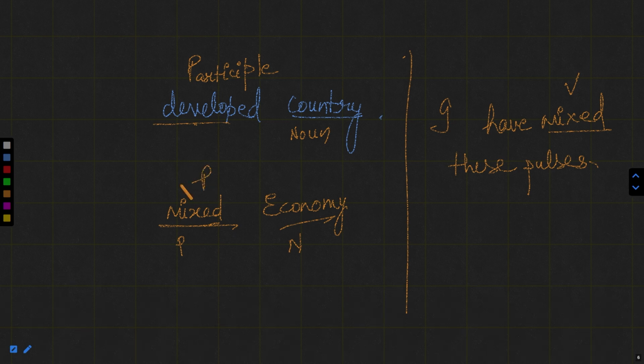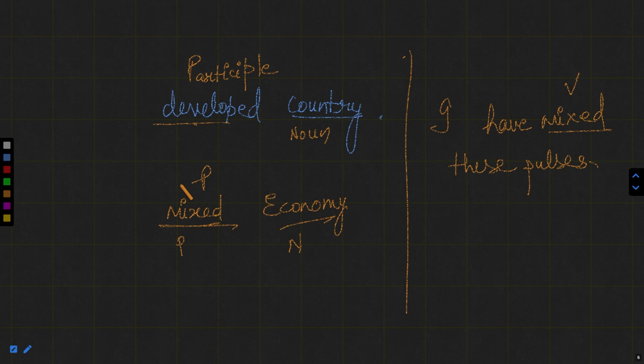Now, if I say limited edition, or revised edition, or interesting movie, or burning train, you must have heard this phrase many times. In fact, this was the name of the movie as well, Burning Train. So that burning is just stating the position of that train, which was at that time. So burning is actually the participle.